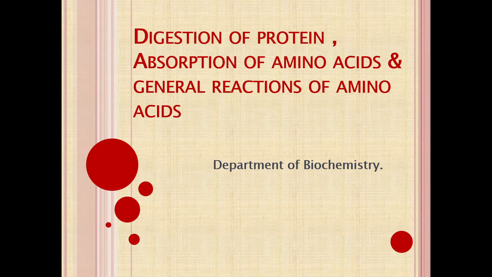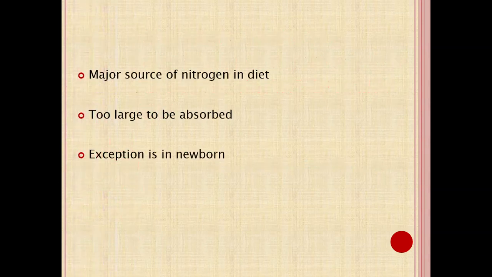In today's lecture, I will talk about the digestion of protein and absorption of amino acid. You have already learned about protein chemistry. Protein is a polymer of amino acid linked by peptide bond. The major source of nitrogen in our diet comes from protein.